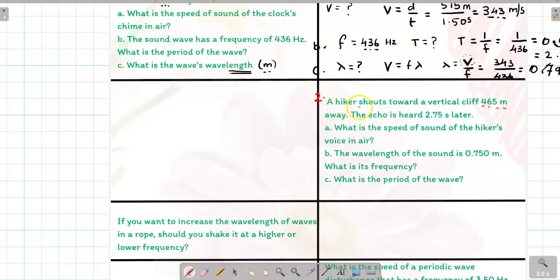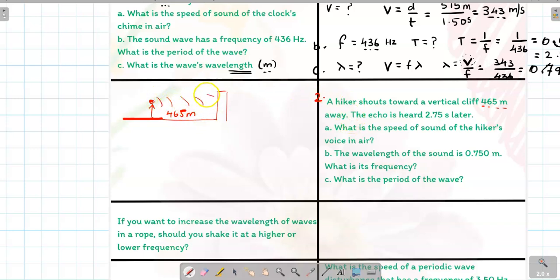Question number 2. A hiker shouts towards a vertical cliff 465 meters away. There is a hiker. He is 465 meters away from the cliff, and he is shouting.